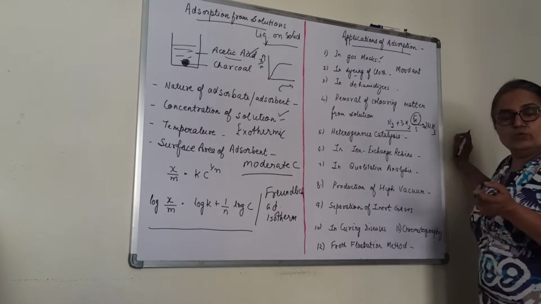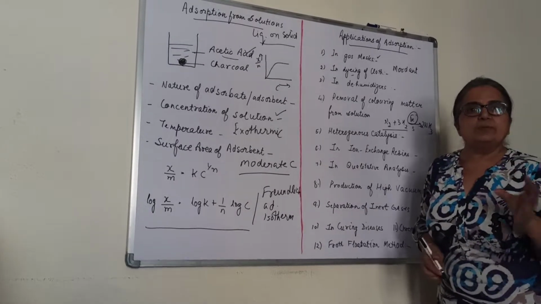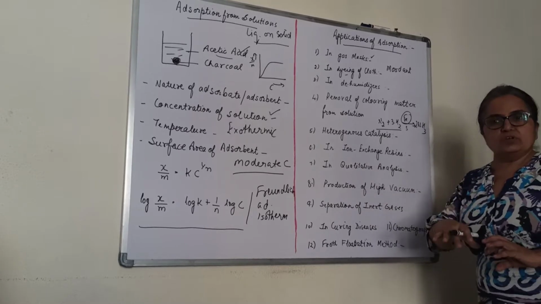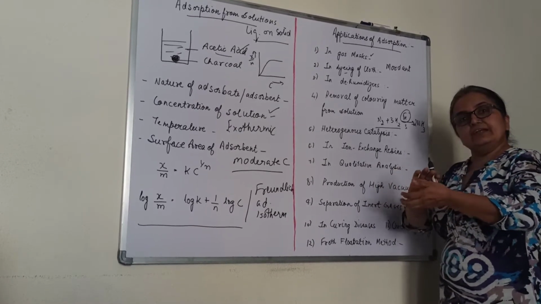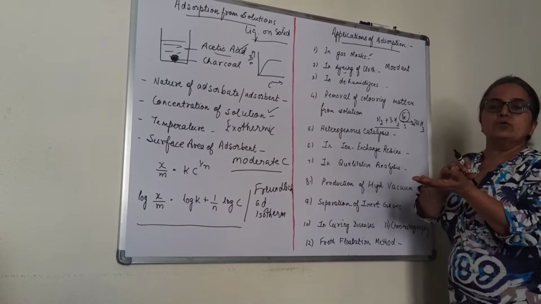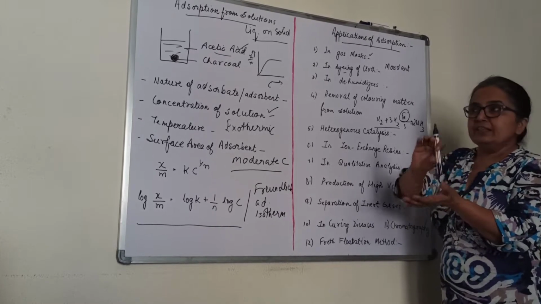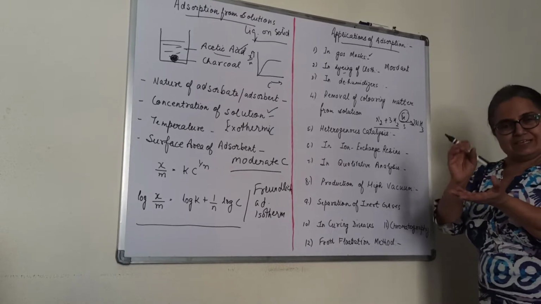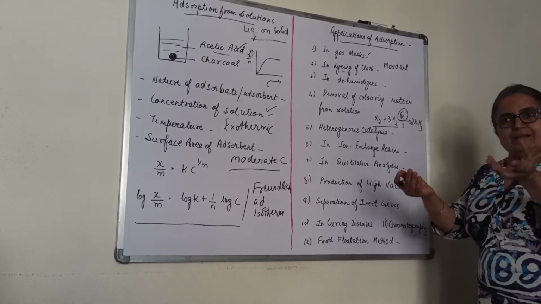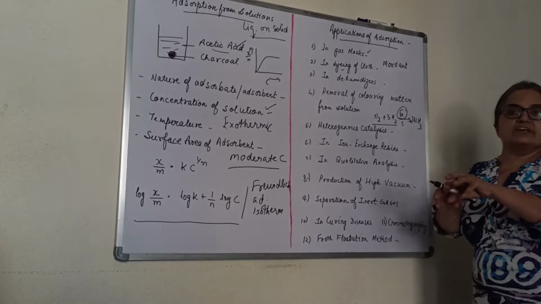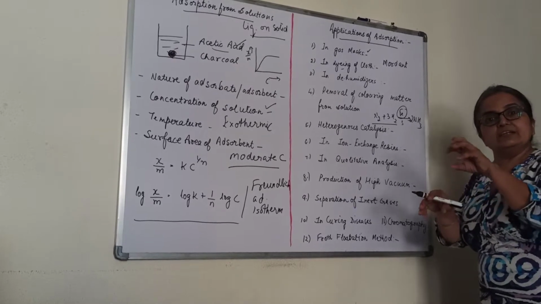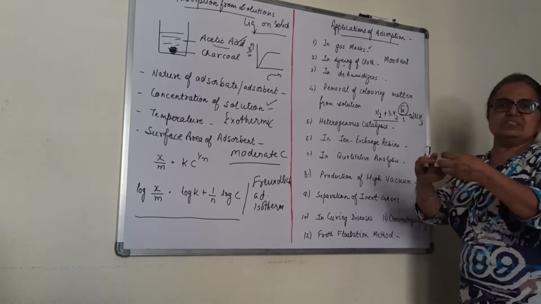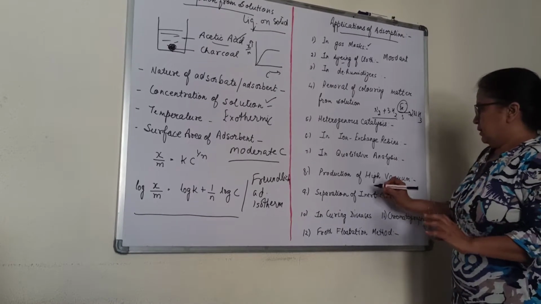Qualitative analysis, particularly the blue lake test. Blue lake test we do for aluminium. Aluminium hydroxide precipitate is there. We add blue litmus to it. Then we add ammonium hydroxide. So that color is retained on the floating aluminium hydroxide. It is adsorbed onto it. That is why you have blue color floating on the surface. It doesn't settle down. So that gets adsorbed on aluminium hydroxide, which is acting as the adsorbent, and the blue litmus is the adsorbate, which is getting adsorbed onto it.